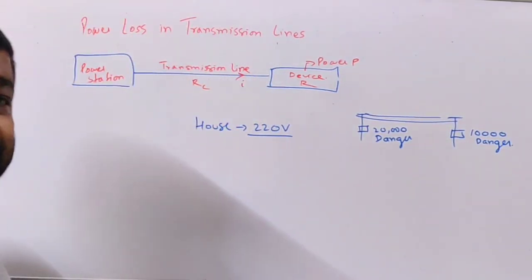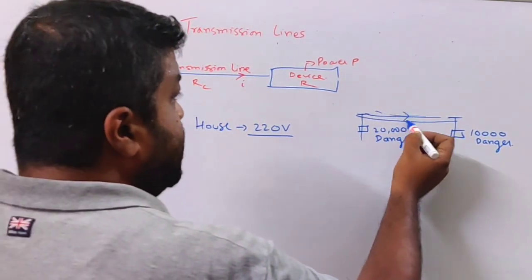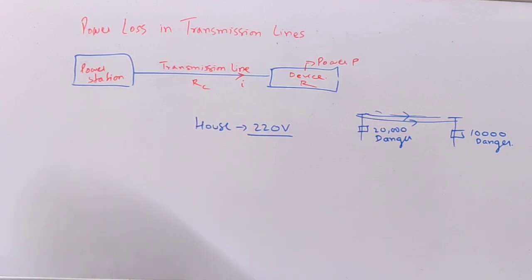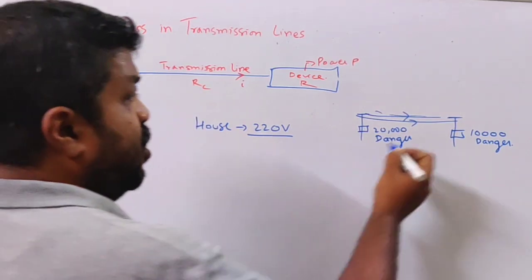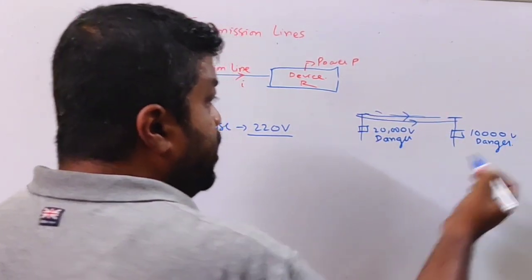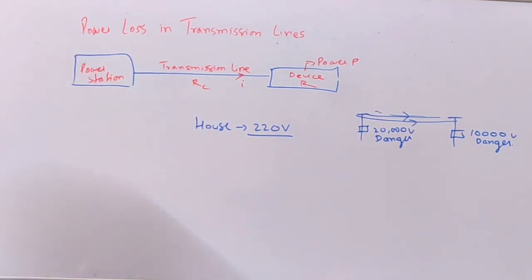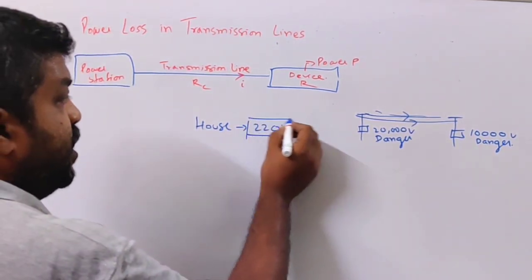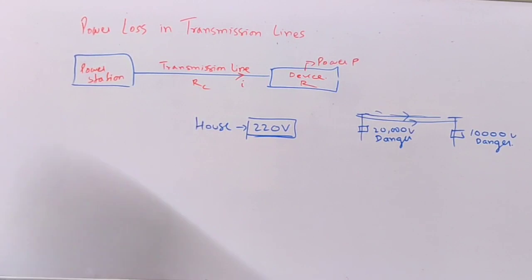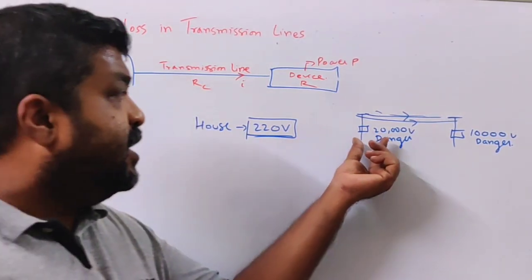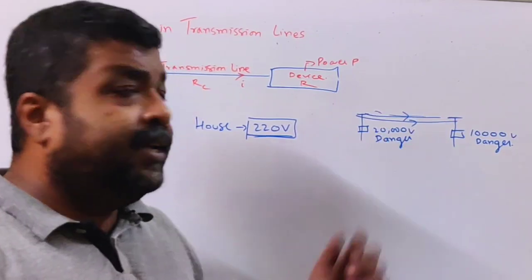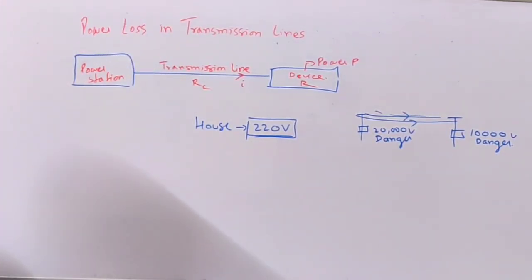So these transmission lines are carrying current at a very high voltage of 20,000 volt or 10,000 volt. But in our household devices, we require a voltage of 220 volt. So there must be some advantage of carrying current at high voltage. That advantage we are going to analyze while studying this topic of power loss in transmission lines.